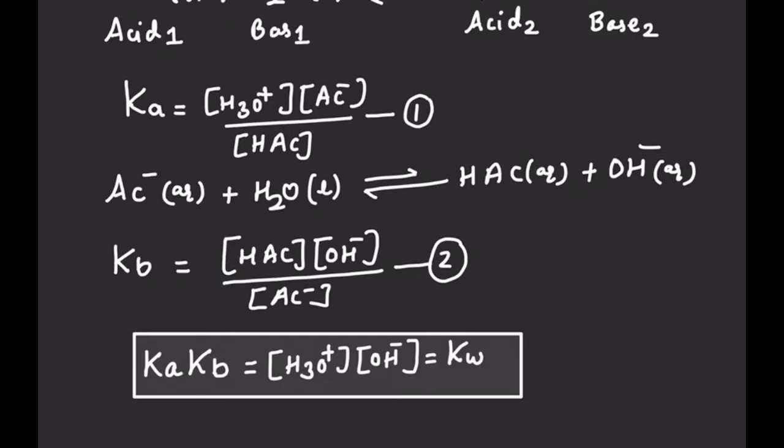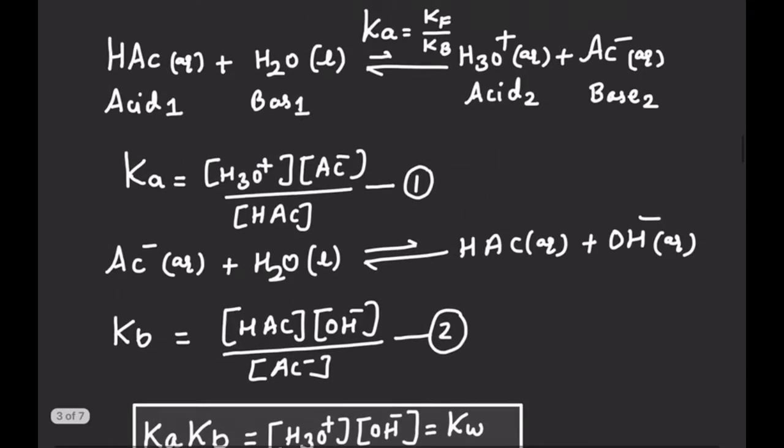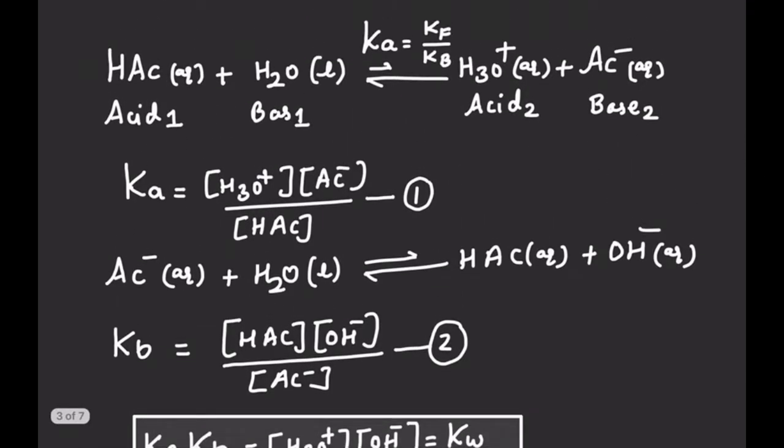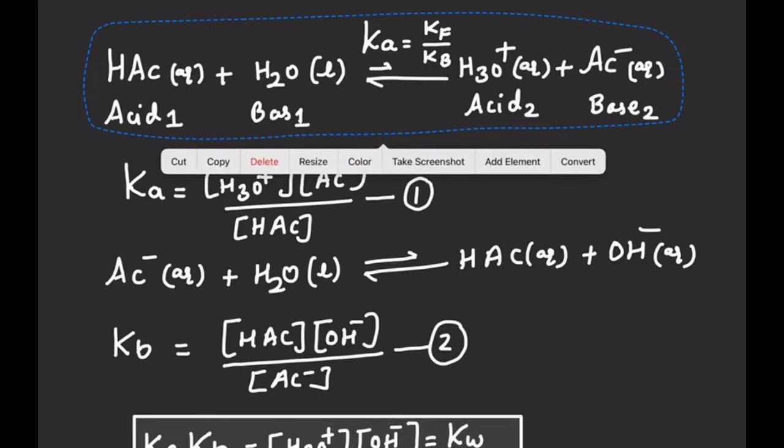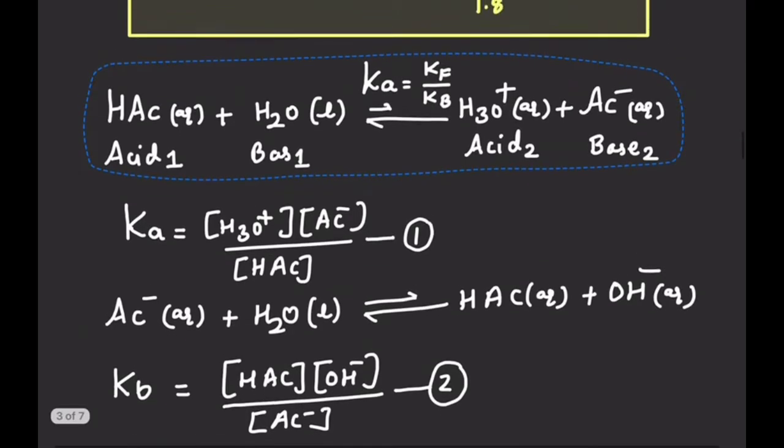Our second point is, we want to understand that if an acid is weak, then its conjugate base is strong. Is this statement correct or not? Because mathematically, the value of Ka for acetic acid is 1.8 into 10 to the power minus 5, and the value of Kb for the acetate ion is equal to Kw upon Ka.